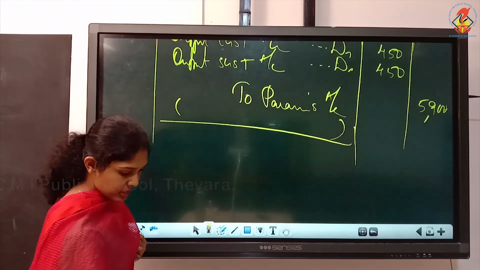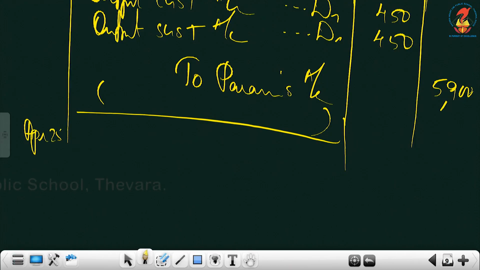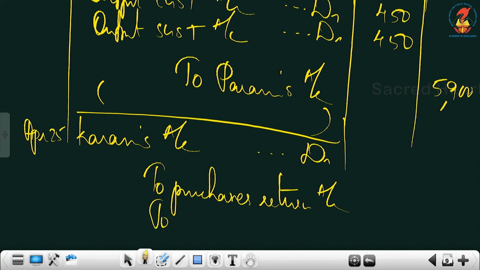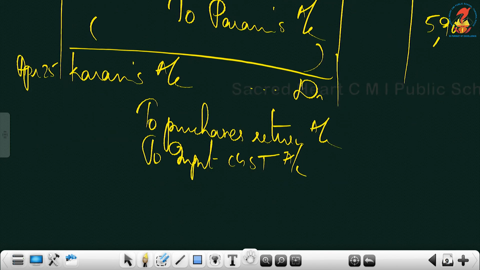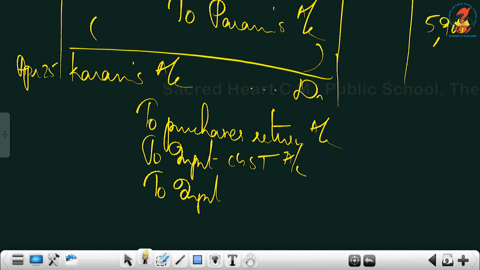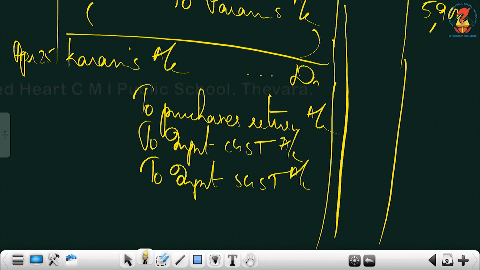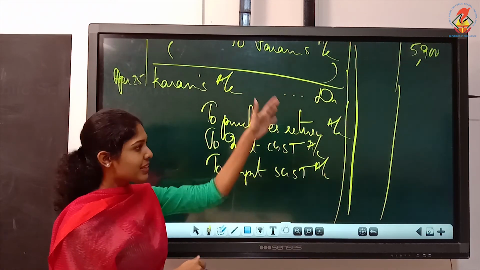So the journal entry, the date is April 25th. The entry will be, and the tax rate also will be same. Current account debtor to we are returning, so it's called purchases return. To purchases return account, we have to cancel that input GSTs which we opened at the time of purchase. So to input CGST, to input SGST. Okay, just draw that LF column. It was there in the beginning. Okay, you continue, extend those lines.